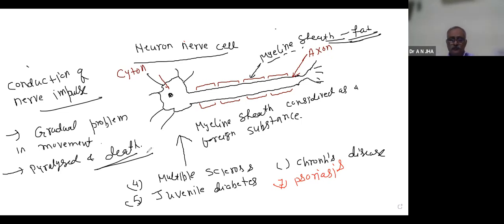Clear? This is one of the important ones, it has been asked many times, multiple sclerosis. I think you have noted it or taken the screenshot, children. Should I go ahead? Yes, sir.